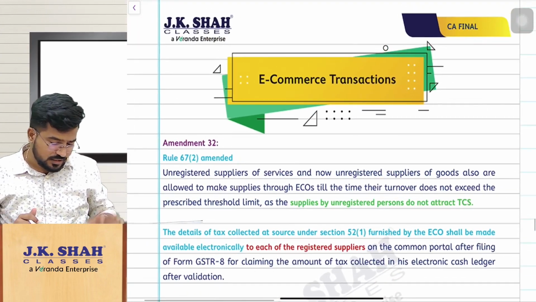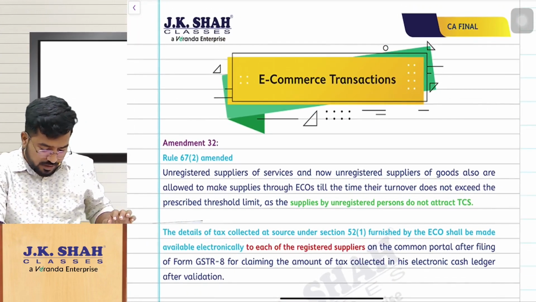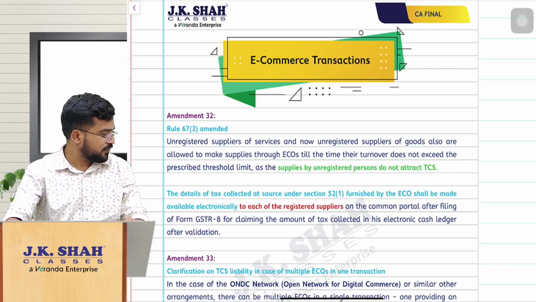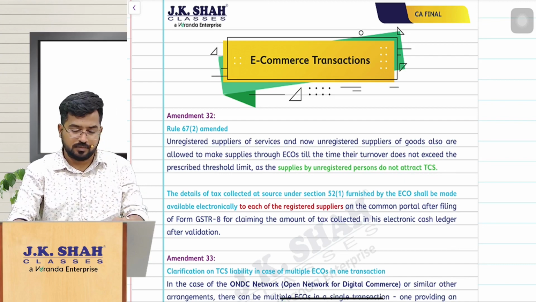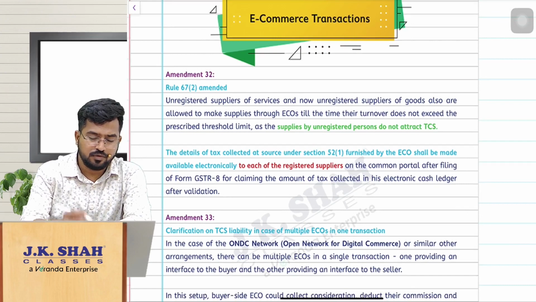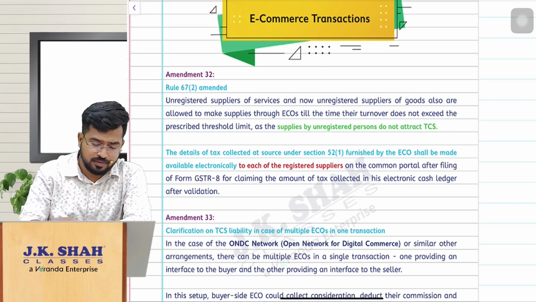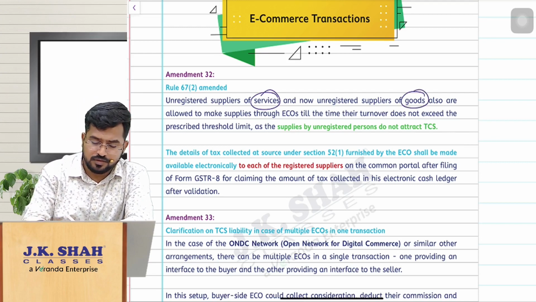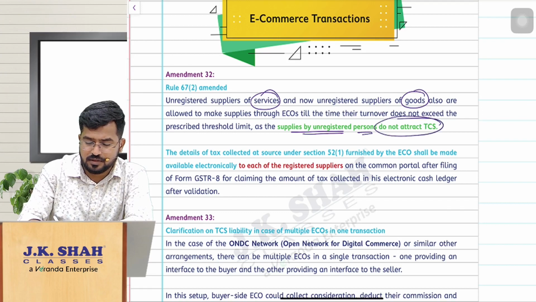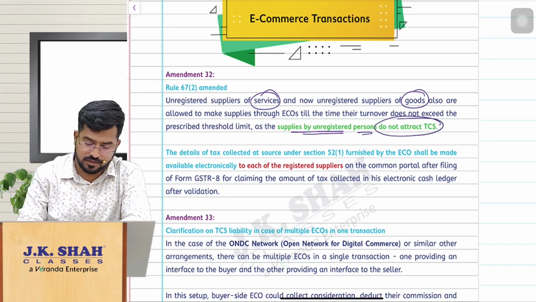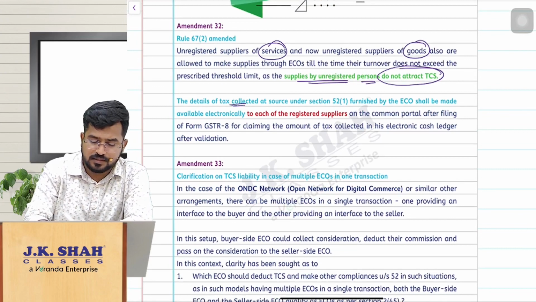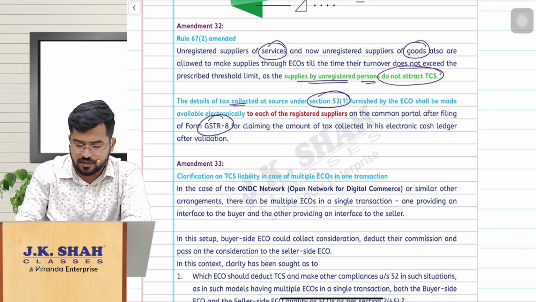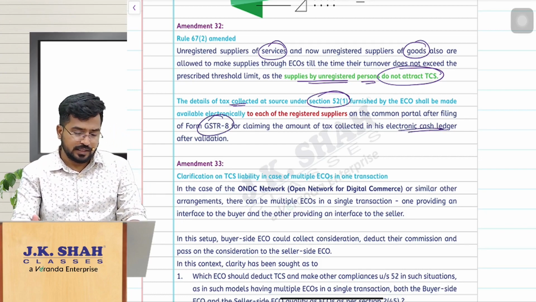So let us move on to the next chapter, e-commerce transactions, amendment number 32. It is simple, as we have already seen. Through an e-commerce operator, even unregistered suppliers of either services or goods are now eligible to make supplies. Because they are unregistered persons, the e-commerce operator need not collect tax at source, so TCS will not come into the picture. But for registered persons, the tax collected under section 52 will be filed electronically in GSTR 8, and the supplier will claim it in their e-cash ledger. You know that already, so nothing great there.